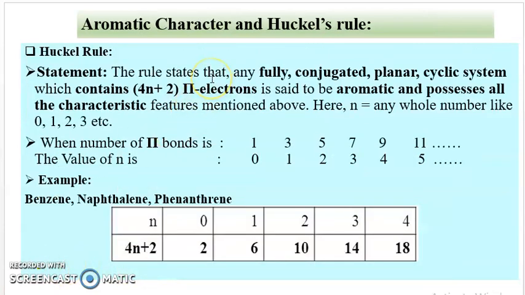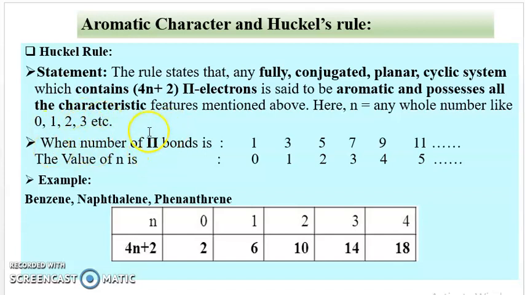Then next is the aromatic character and Huckel rule. The statement of Huckel rule is that any fully conjugated planar cyclic system which contains 4n plus 2 pi electrons is called aromatic and possesses all the characteristics of aromatic compounds mentioned above, where n is any whole number like 0, 1, 2 and 3.